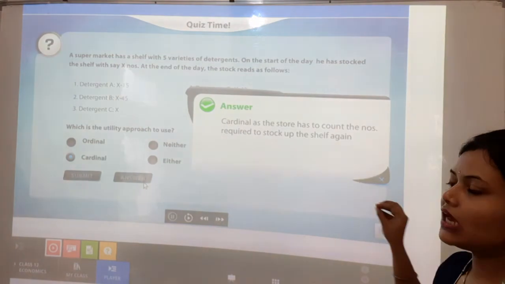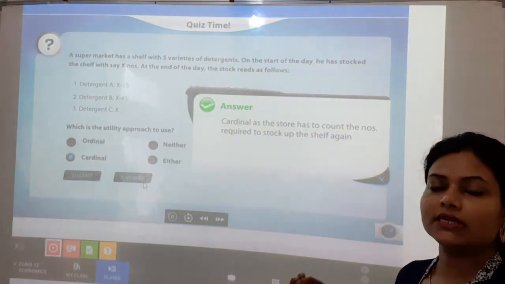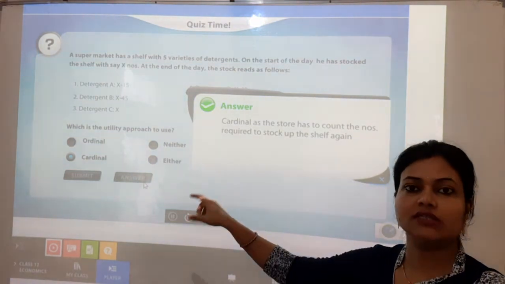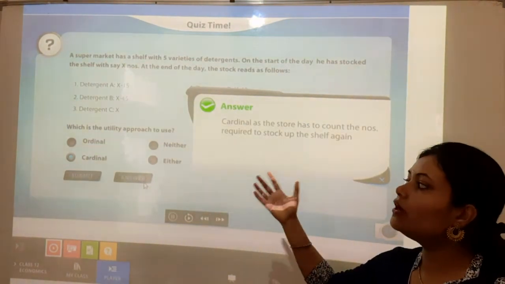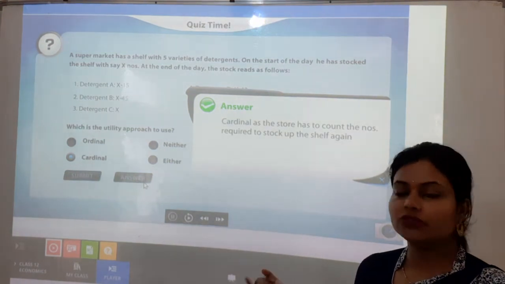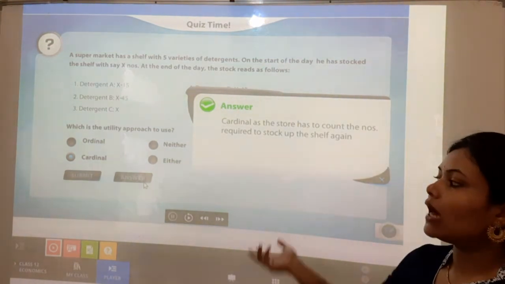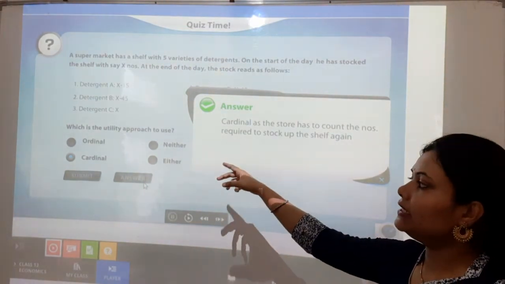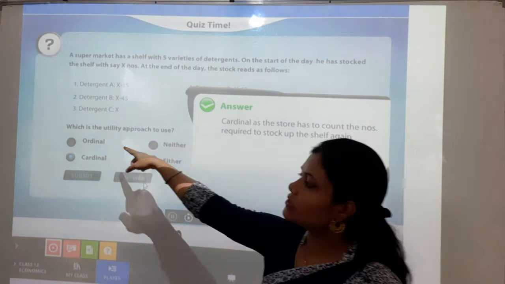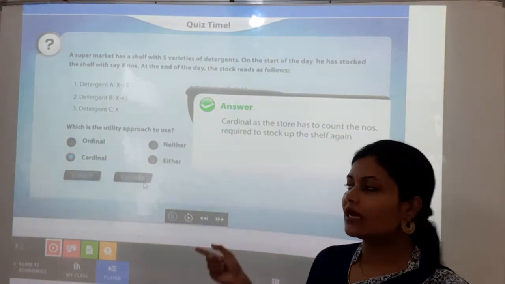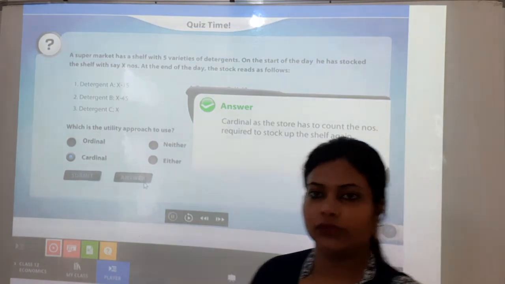Why do we say cardinal? Because the cardinal concept says that it can be measured in numbers. In ordinal, the numbers are not expressed, so it is rejected. In cardinal, the numbers are expressed. Either cannot happen because it is wrong, and neither is also not correct. So that is why it will be the cardinal one.